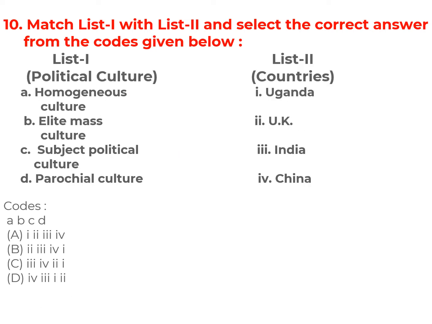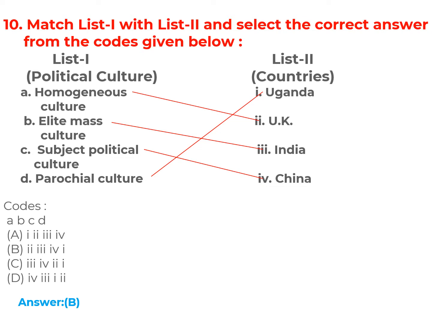Now you have to match the political culture with countries. Homogeneous culture. This type of culture is followed in the UK. Elite mass culture. This type of culture prevails in India. Subject political culture. This type of culture is there in China. Parochial culture. This type of culture is there in Uganda. So the correct option for this question is option B.